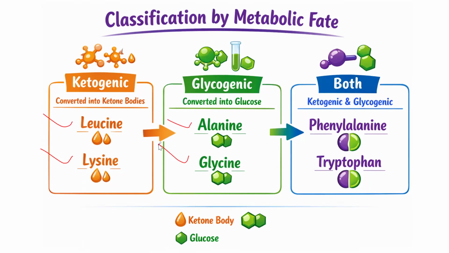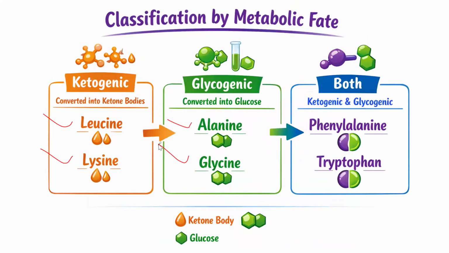And then we have amino acids that are both ketogenic and glucogenic. That is, they can be used for synthesis of ketone bodies and glucose. So you have phenylalanine and tryptophan. So these are the classifications of amino acids based on their metabolic fate. So ladies and gentlemen, this is where we are going to stop.